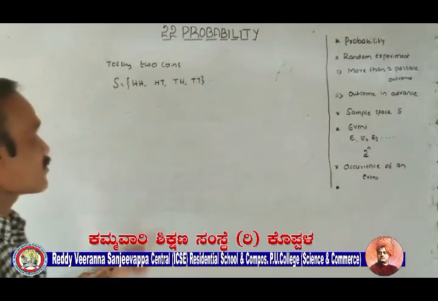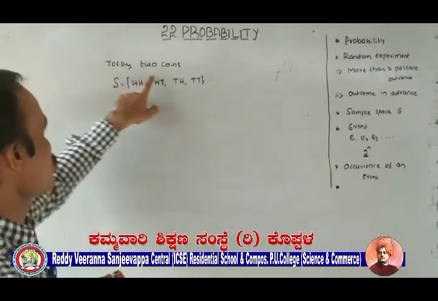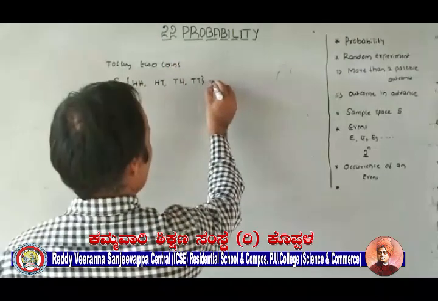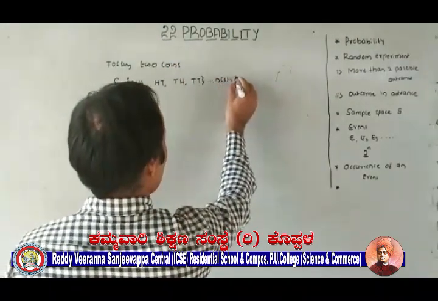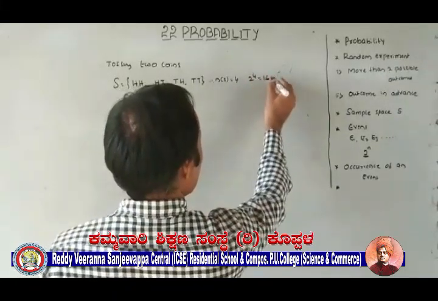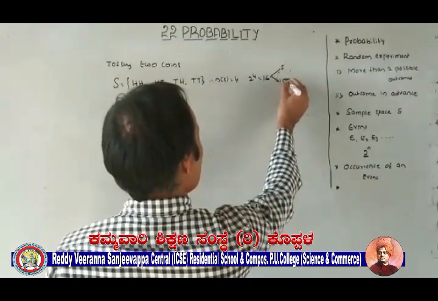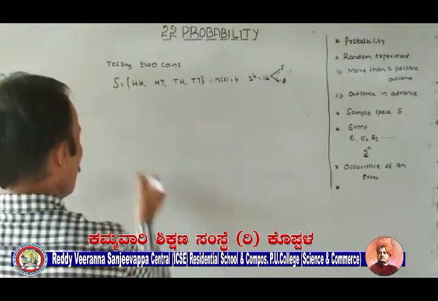So this is the sample space of the random experiment tossing 2 coins. Thus total number of possible outcomes n(S) is 4. Total number of events 2 power 4, that is 16, including S, and here also the null set is included.